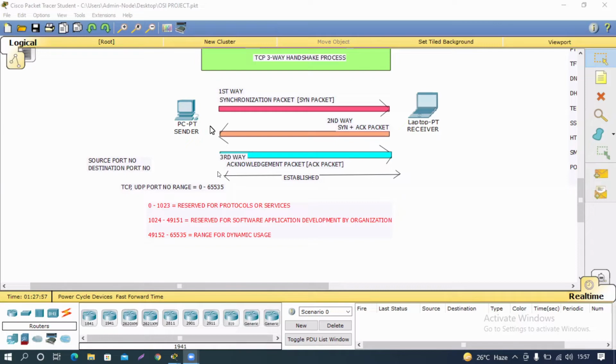Next, make a heading of physical layer. Everyone done with the heading? Yes, sir.